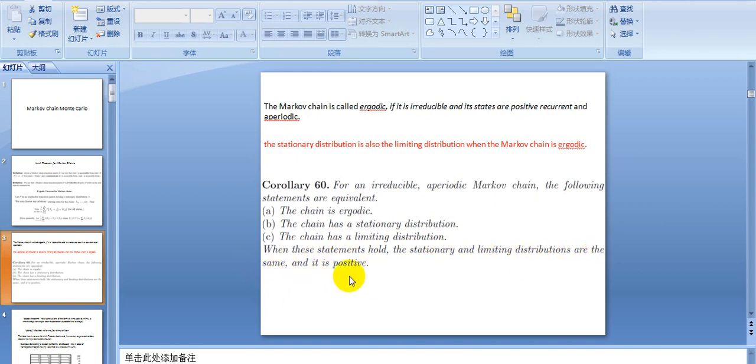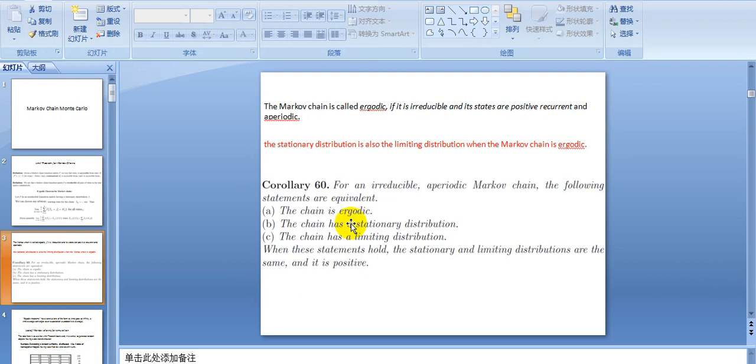Positive means that the stationary distribution pi, which is a row vector, has all numbers in this row vector positive. So all the probabilities for this stationary distribution are positive. There's no zero in it. That's called positive, and that's the most important.